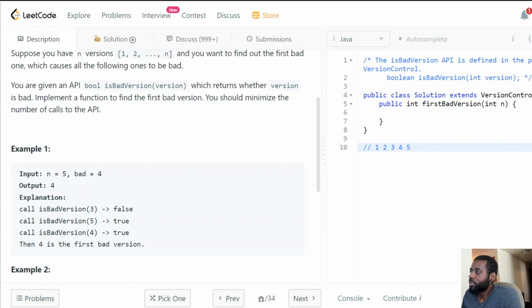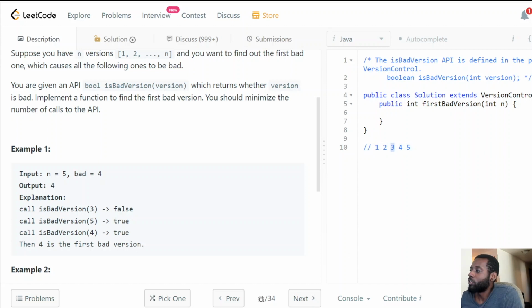With this simple range, a middle element would be this one. Our middle element is 3, so we check, is 3 a bad version? Okay, 3 is not a bad version. So what does that tell you, guys?